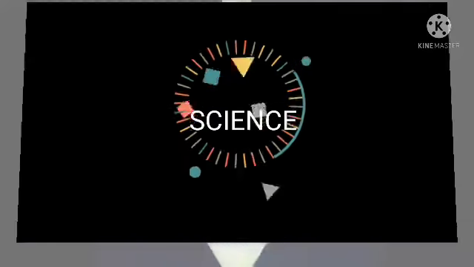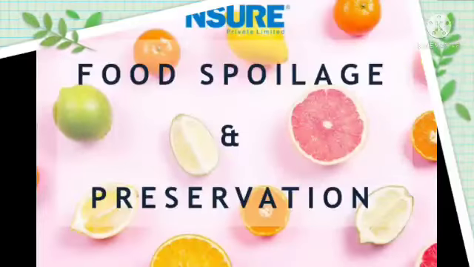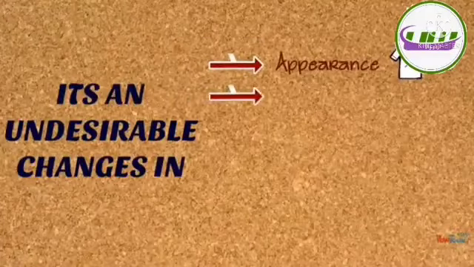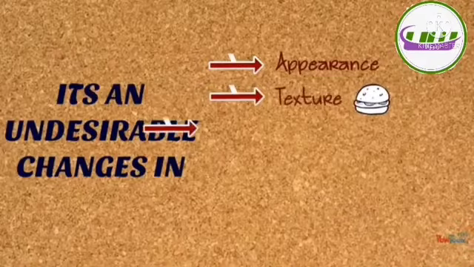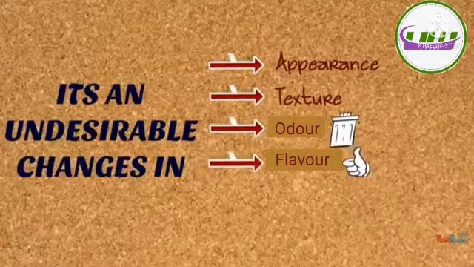In our previous class, we learnt about food and its importance, isn't it? And today, let us learn about food spoilage and preservation. First, let me tell you what is food spoilage. It's an undesirable change in appearance, texture, odor, and flavor of the food.